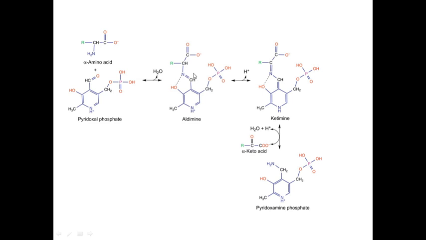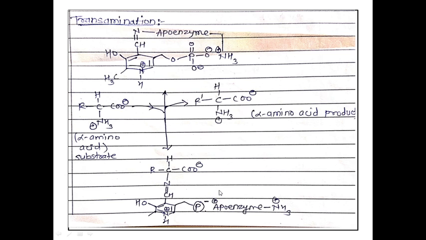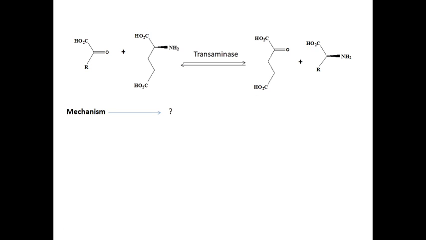This is a transamination reaction, and the last product we get is pyridoxamine phosphate, CH2 NH2, plus R C double bond O COOH. You get a keto acid. This is the general mechanism for transamination. This is also an example or a mechanism for transamination, same way as we saw.